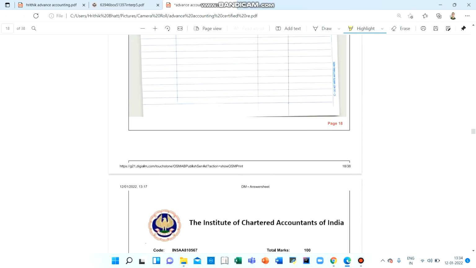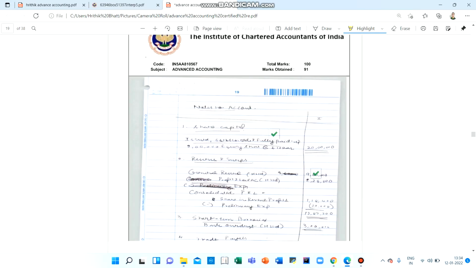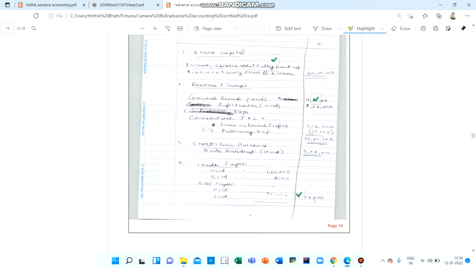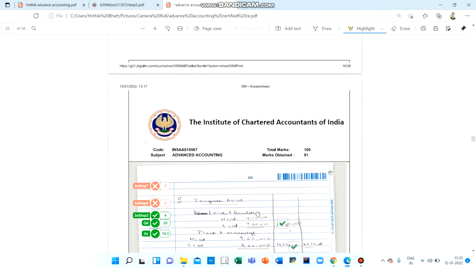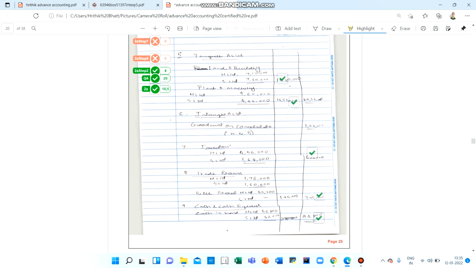And then I made the notes of accounts, and since the line items are correct, and some are simply copied, these will also be correct apart from the reserve and surplus. So these are the points. You see trade payables, some people say do not make the notes to accounts for these questions because these are very straightforward, but I have written this. Even though some points do not require any calculation, I have made notes on accounts for every point that was there. So hence I got the marks here, you can see, because all these things will be right.